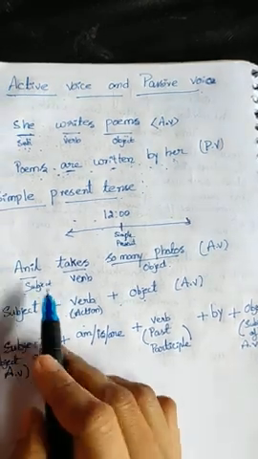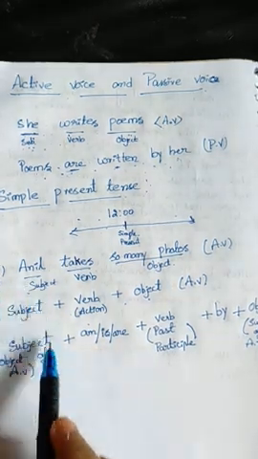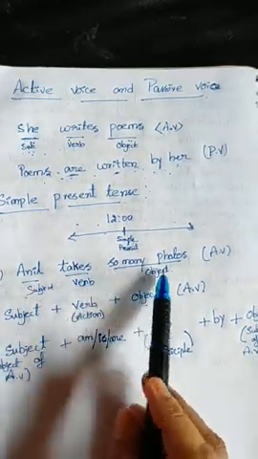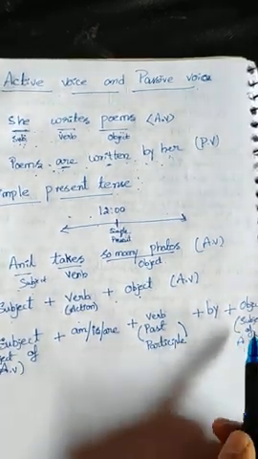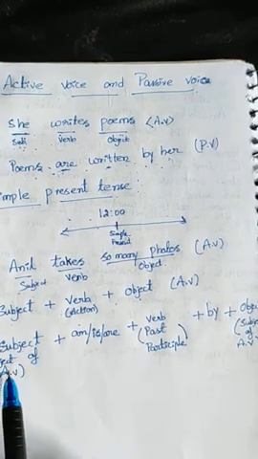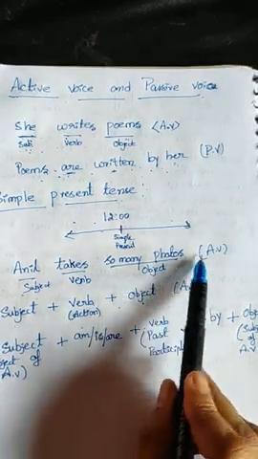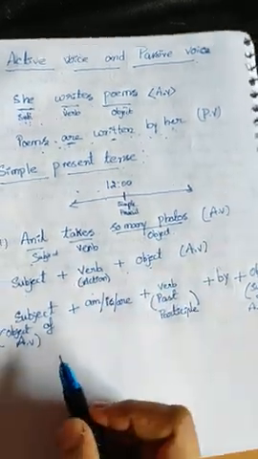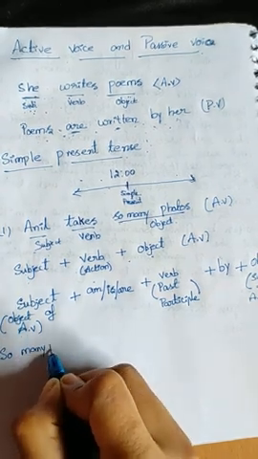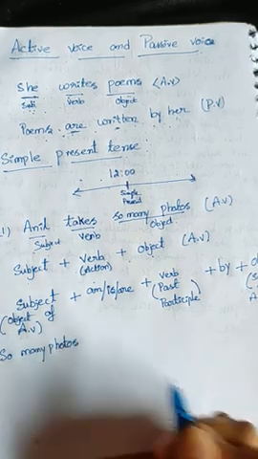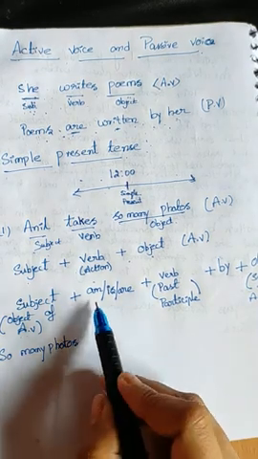Okay. Here I gave one example. Shall we convert it into passive voice? Same example. So what is the example? Anil takes so many photos. Okay, according to the principle, how to start? Object of the active voice. So what is the object of the active voice here? So many photos. So start the sentence with so many photos.